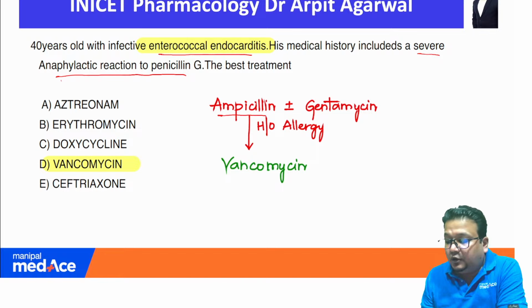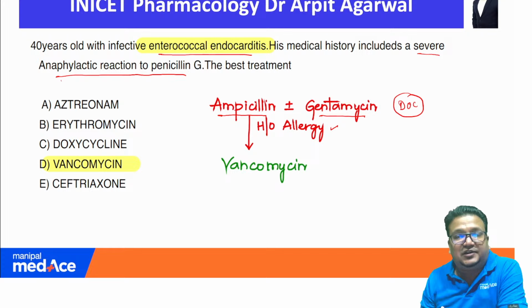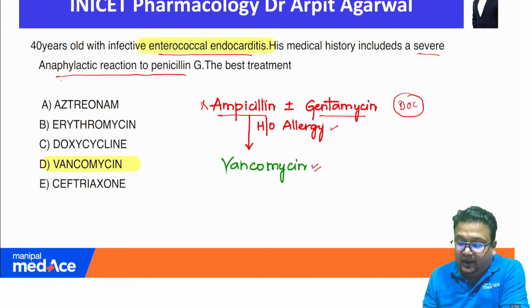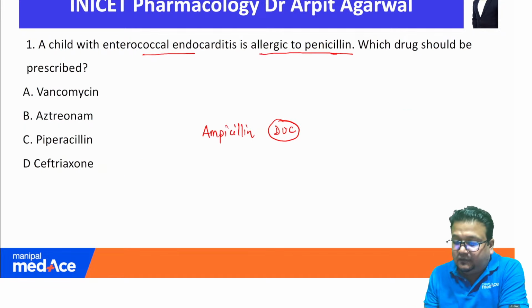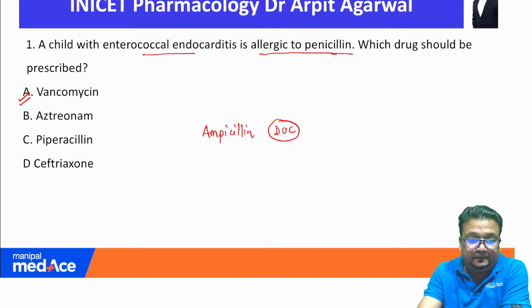Ampicillin with or without gentamicin is the drug of choice if the patient is not allergic for enterococcal infection, and if there is history of allergy, then we cannot use ampicillin because it is a penicillin group of drugs, correct? So the correct answer will be vancomycin, and that is already given in our notes, as you can see. Vancomycin will be the answer to this particular question.